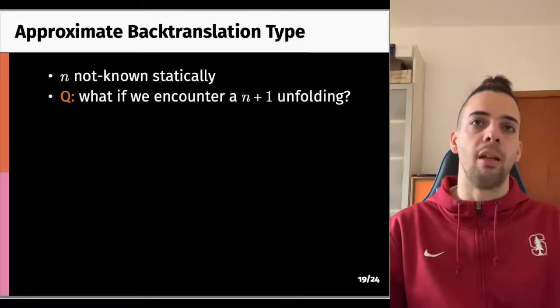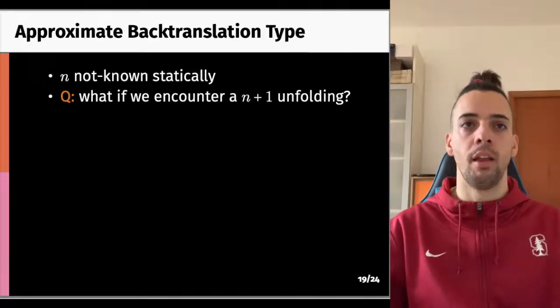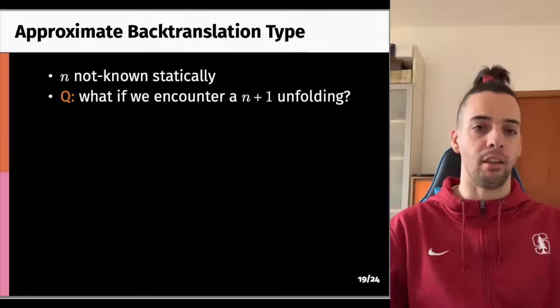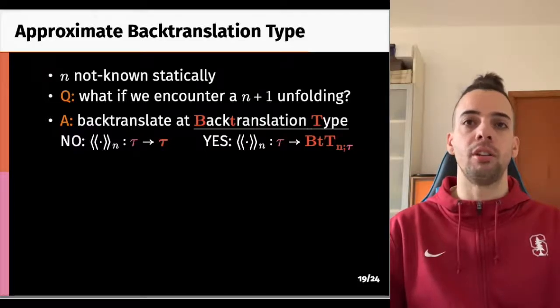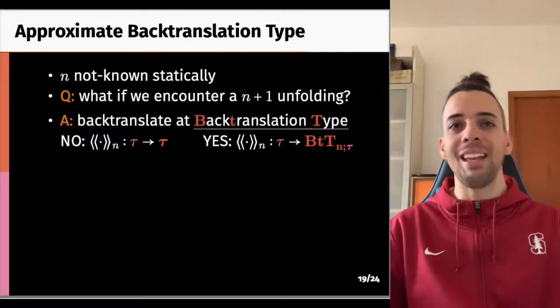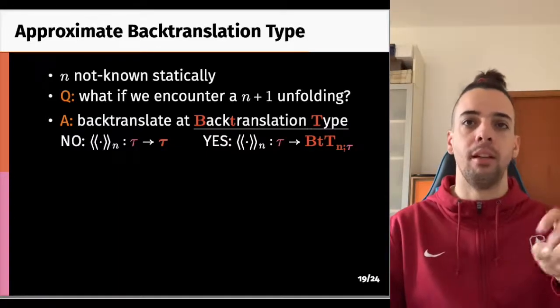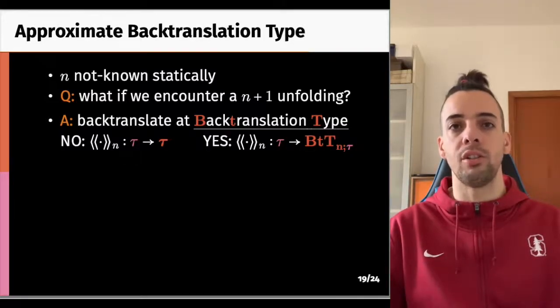So, if we are devising a backtranslation for a certain index n, can we detect if the terms are dealing with values that represent the n+1 unfolding of a type? That is, can we detect that we have surpassed the desired index n? The answer is yes. We can detect the current approximation index by relying on the types. Specifically, we can generate a backtranslation that takes an equi-context with an equi-type, and instead of producing an iso-context with the same type, it produces an iso-context of backtranslation type, where the backtranslation type carries the information of the level of approximation n together with the information of the equi-type tau.